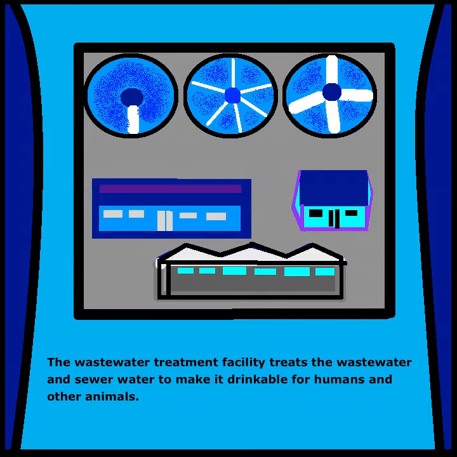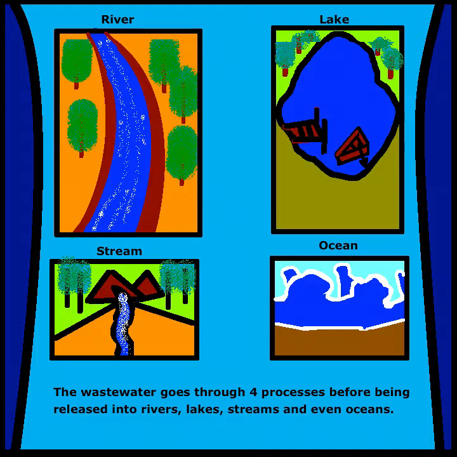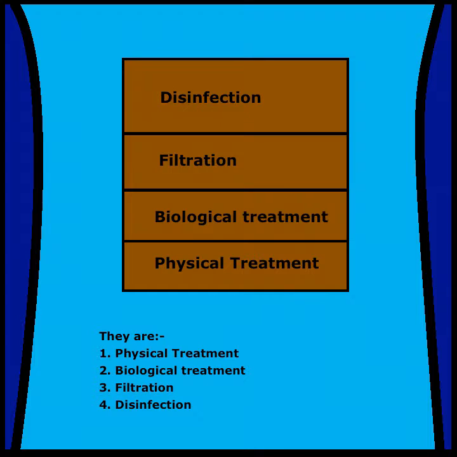The wastewater treatment facility treats the wastewater and sewer water to make it drinkable for humans and other animals. The wastewater goes through 4 processes before being released into rivers, lakes, streams and even oceans. They are: physical treatment, biological treatment, filtration, disinfection.